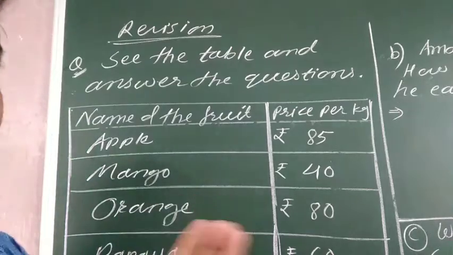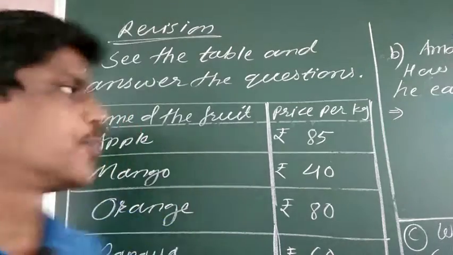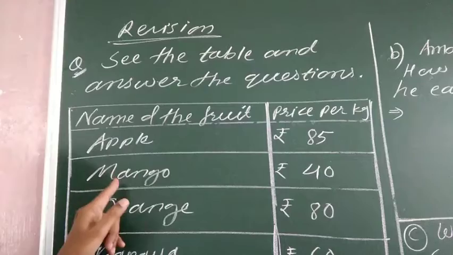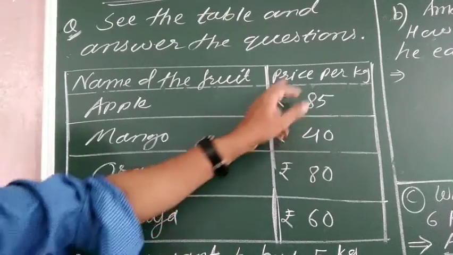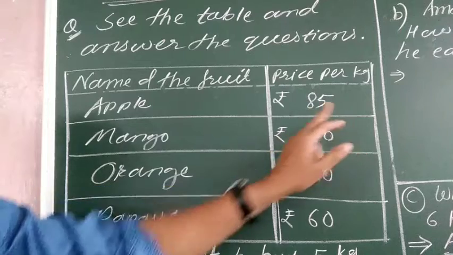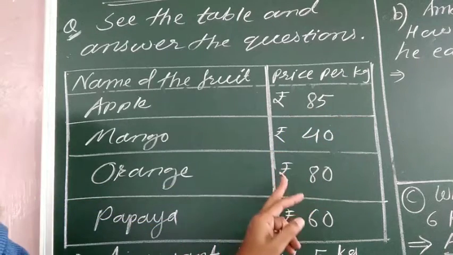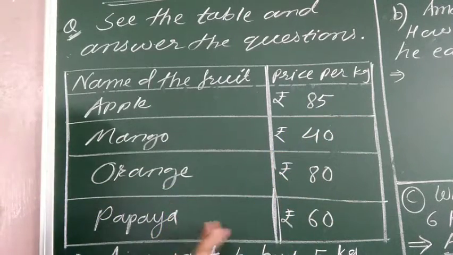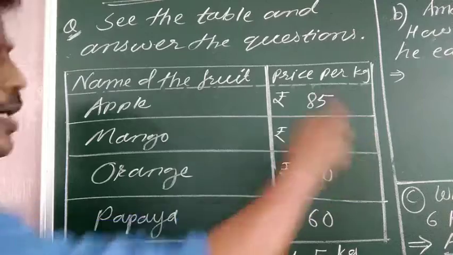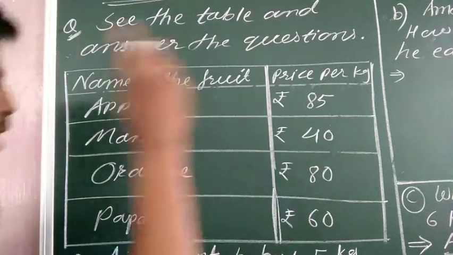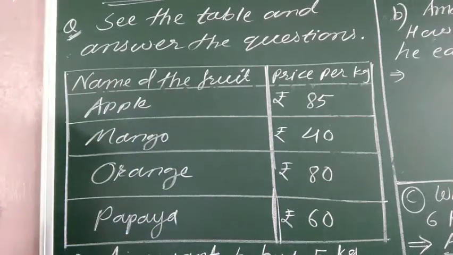Now it is about price and weight. Name of the fruit: apple, mango, orange and papaya. Then price per kg: apple is rupees 85 per kg, mango is rupees 40 per kg, orange is rupees 80 per kg and papaya is rupees 60 per kg.